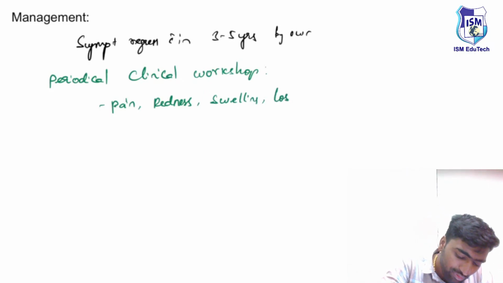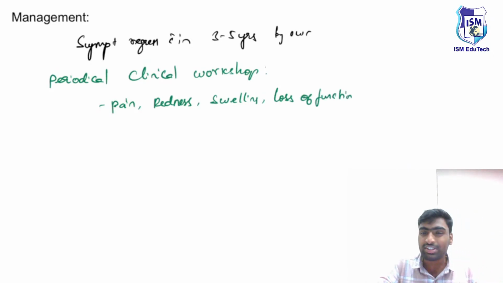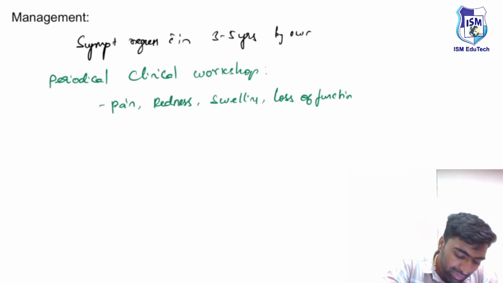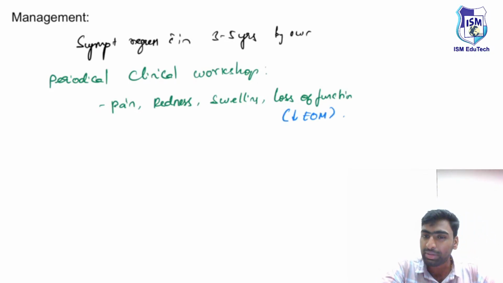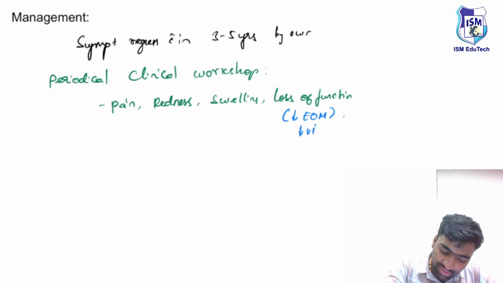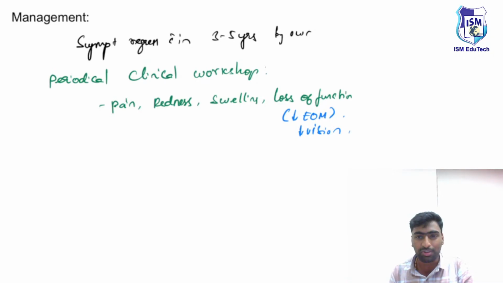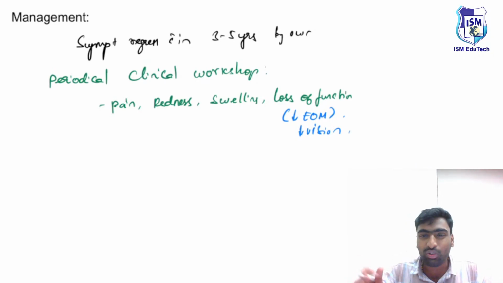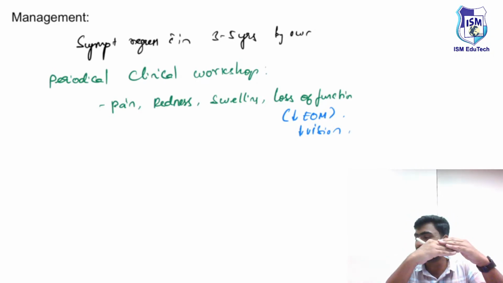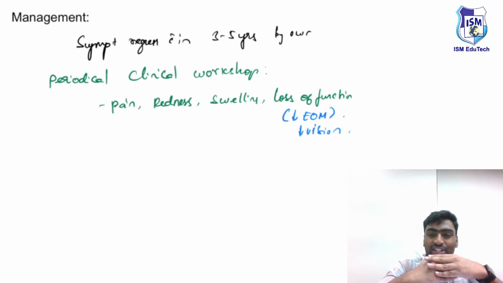There might be a loss of function at the muscle level, such as decreased extraocular muscle function, or decreased vision because of neural involvement. So we'll ask the patient to come multiple times and assess the progression or regression of the symptoms.